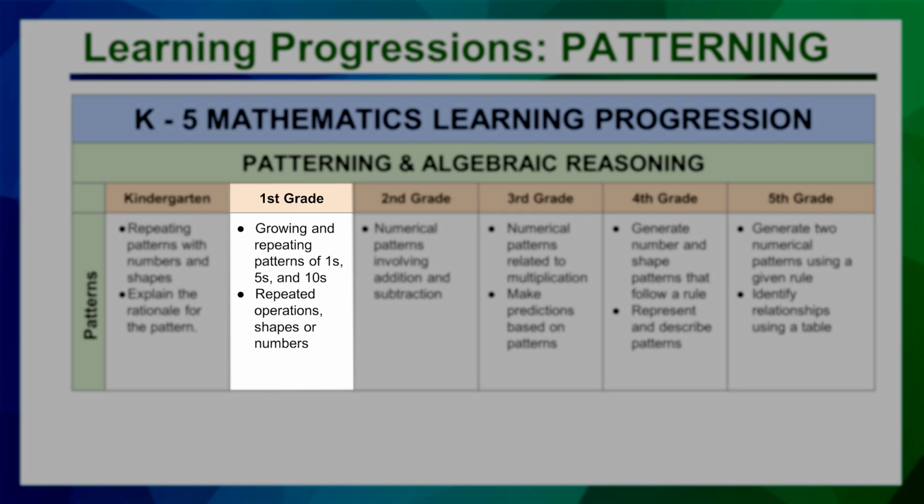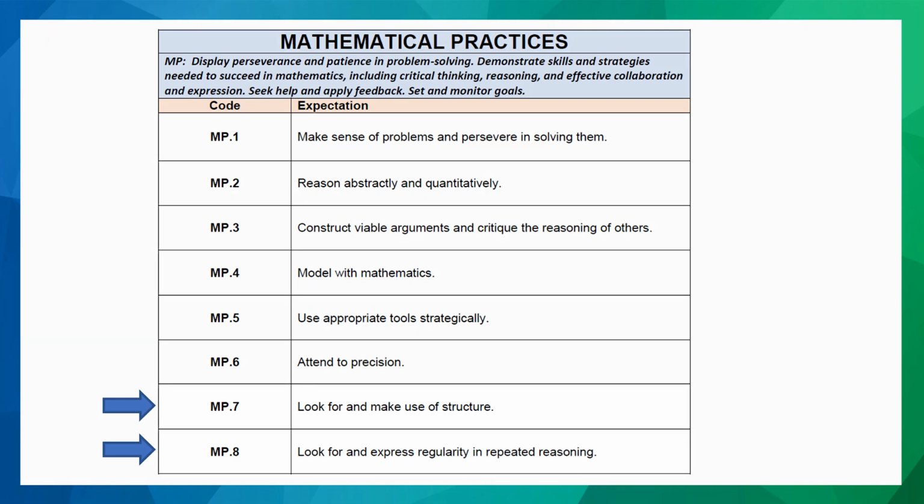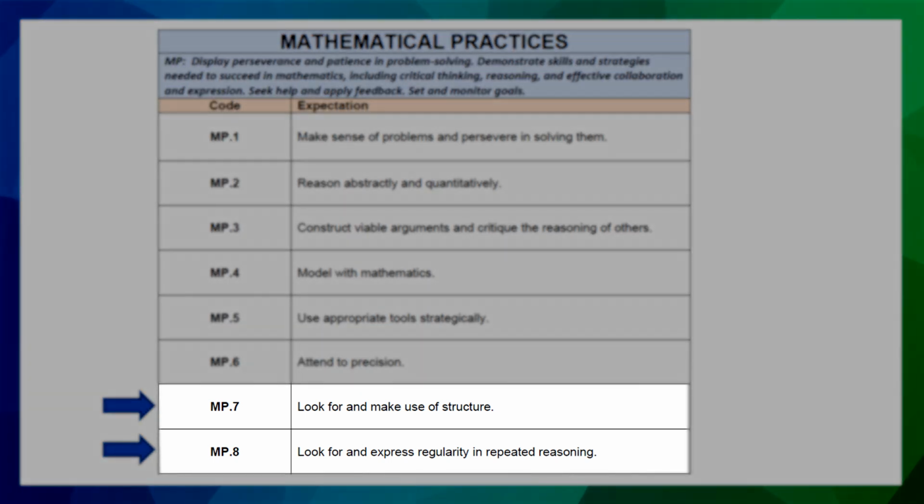This standard continues to build on the foundation in patterning and algebraic reasoning that began in kindergarten and will extend through high school. Students who are mathematically proficient look for patterns. Behaviors of mathematically proficient students include making use of structure and looking for and expressing regularity in repeated reasoning. First graders begin to discern a pattern or structure in the number system and in other areas of mathematics.